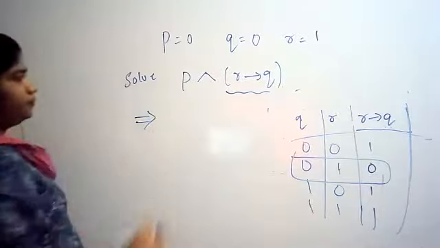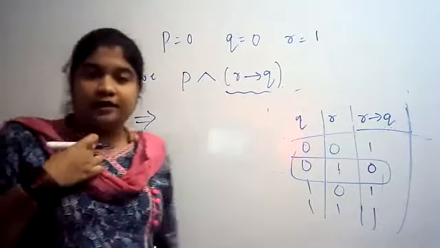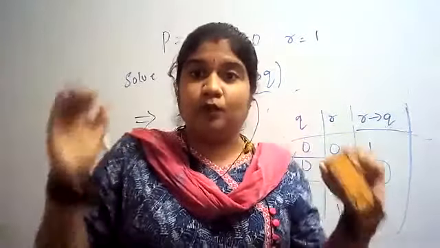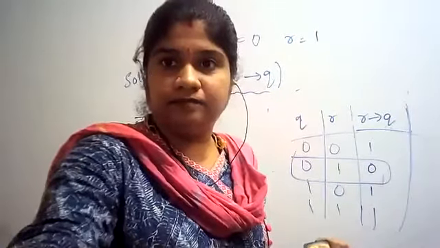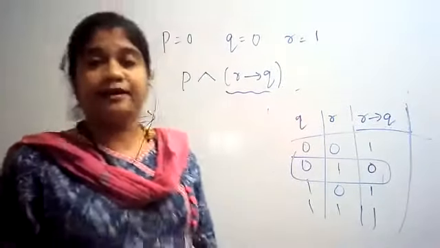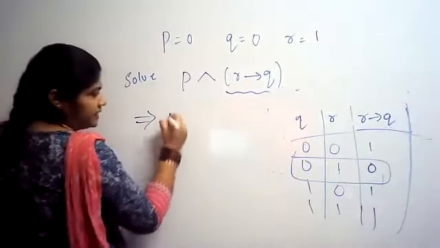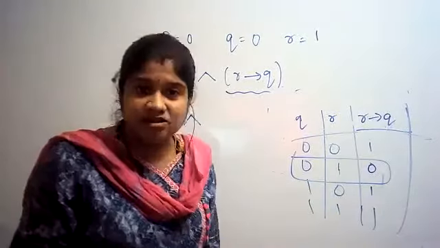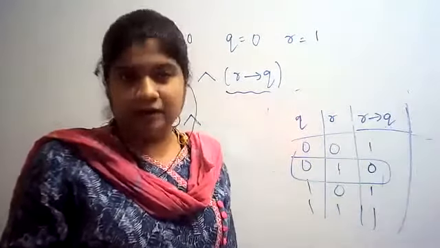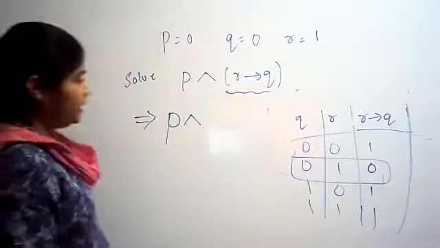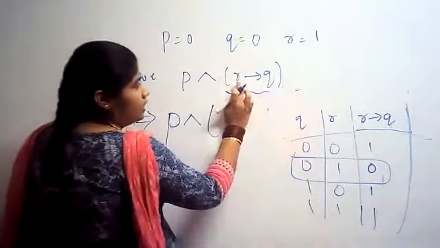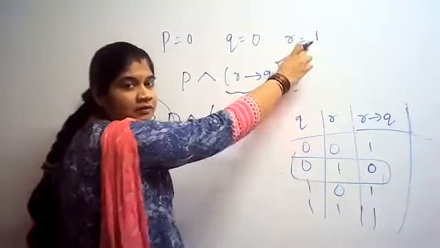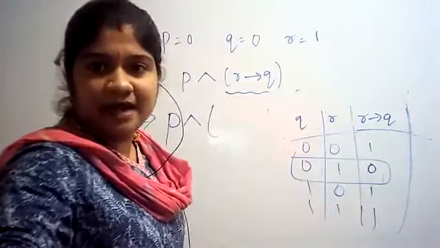Is equal to. First, as I told, I'll solve the problem within the bracket. First I need to solve within the bracket. Fine. So P as it is, conjunction. I'll be using the terms conjunction and disjunction. Don't use 'and' or 'or'. Okay. So P conjunction. What is R and Q? What is R here from our given data?